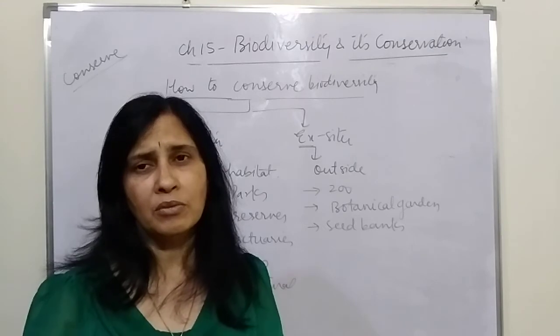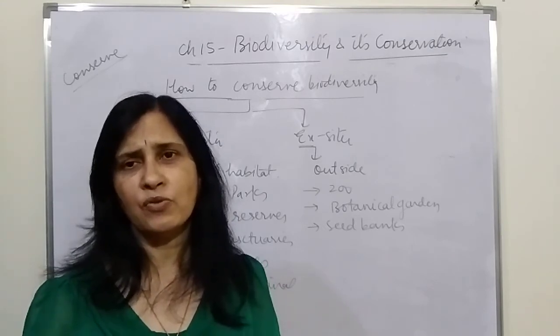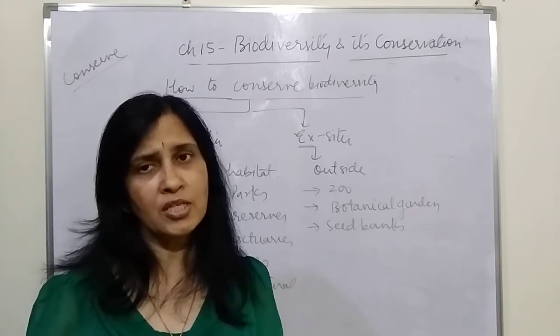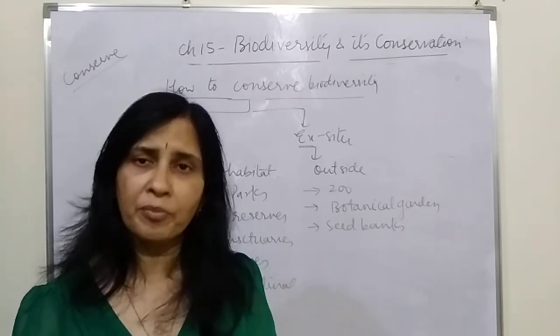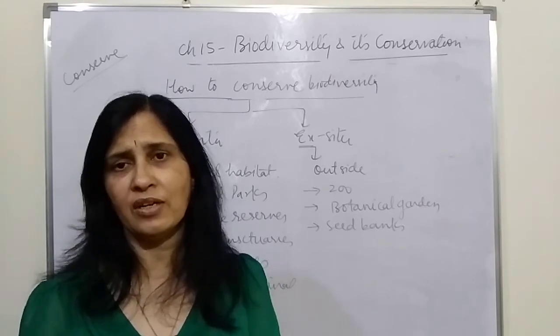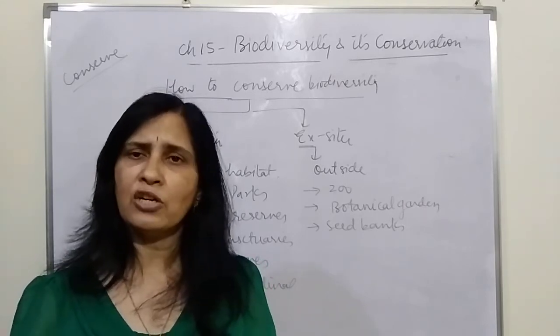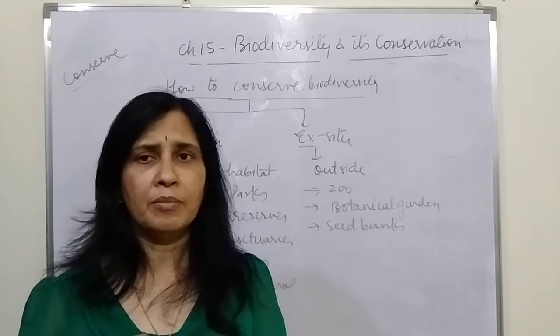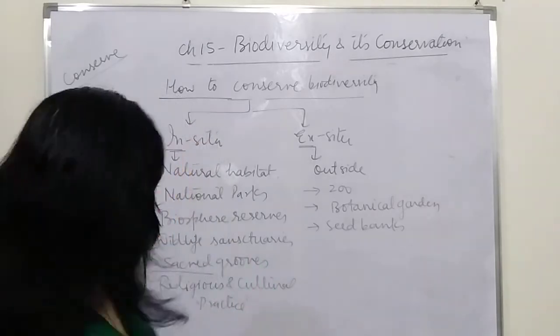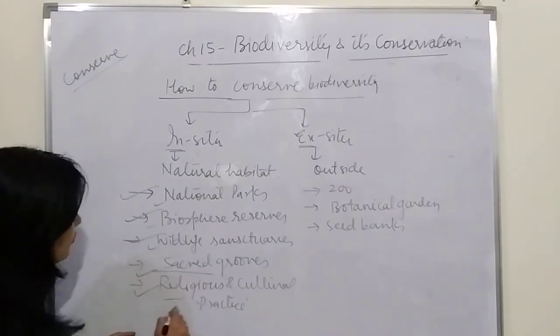So there are religious and cultural practices which we follow in order to preserve the trees, because this was the only way of making people understand earlier. But now with education, with scientific reason, we have come to know why they tried to conserve all these organisms, because they play a very important role in maintaining the ecological balance. So that is the religious and cultural practice which we follow.